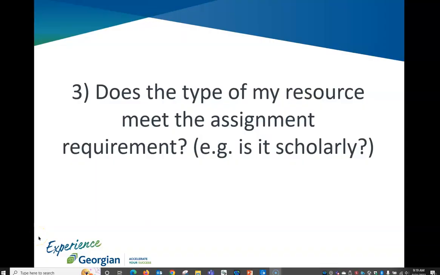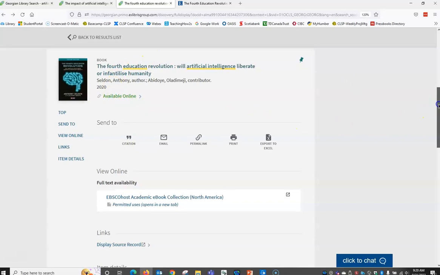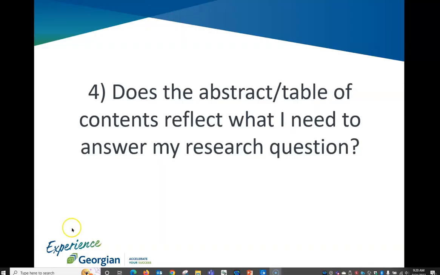Question 3, does the type of my resource meet the assignment requirements? Is it scholarly? Let's see if we can figure out if this item is a scholarly book. I'm going to scroll down to the item details, and I can see that the publisher is the University of Buckingham Press. Usually a university press is considered a scholarly publisher. So the answer to that question is yes.